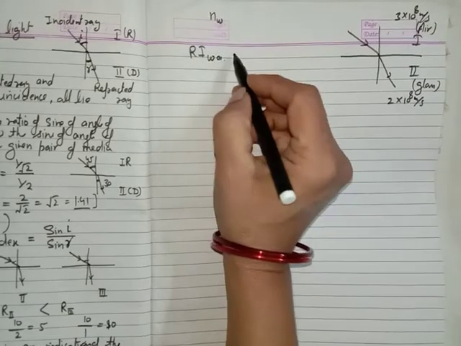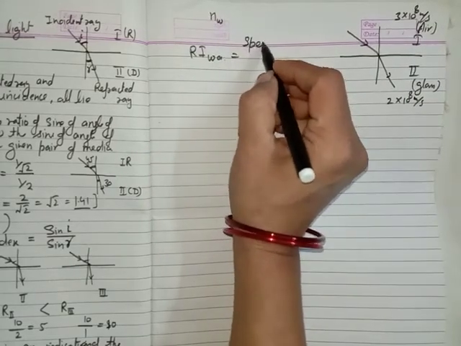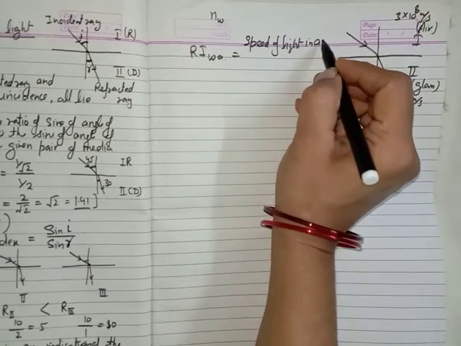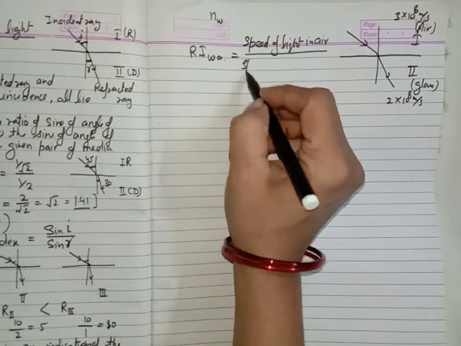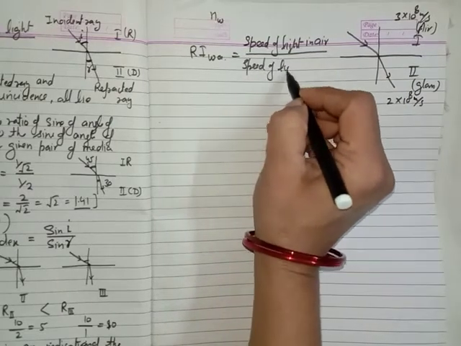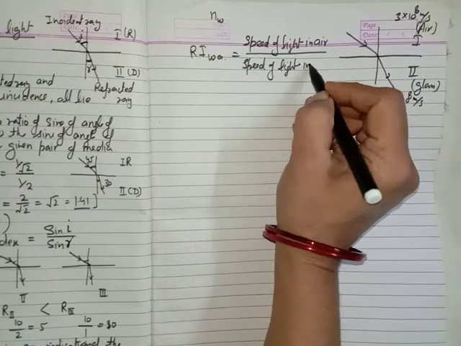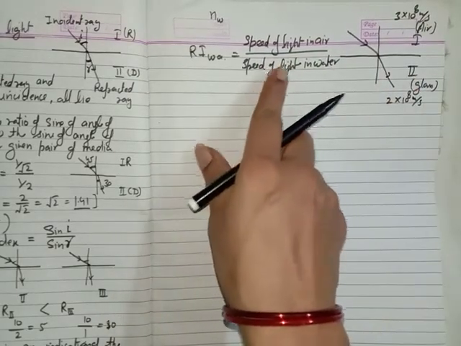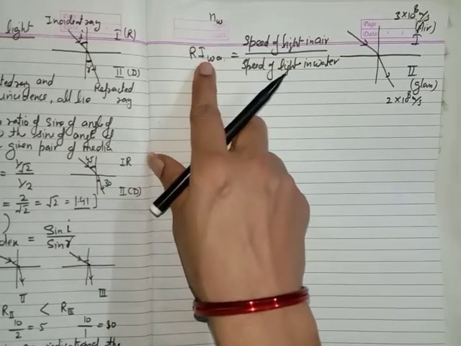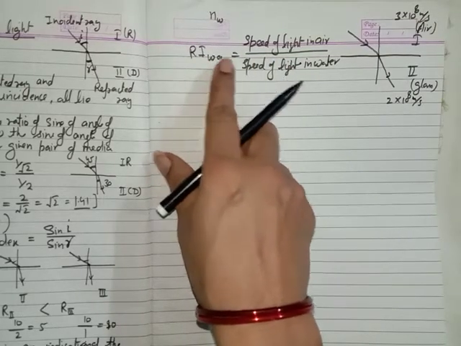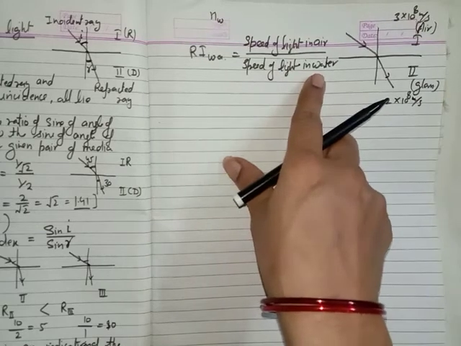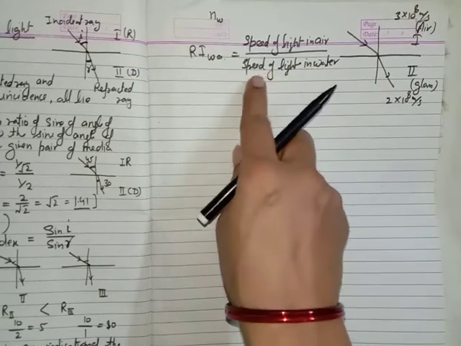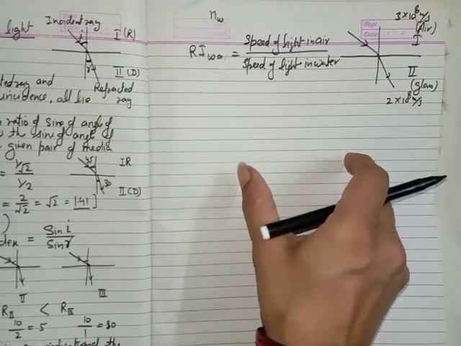respect to air is equal to the speed of light in air upon the speed of light in water. It means, of whichever medium you want to find the refractive index, you have to write the speed of light in that medium in the denominator. अगर आपको पानी का रिफ्रैक्टिव इंडेक्स निकालना है, so you have to write the value of the speed of light in water in the denominator. Is it clear?